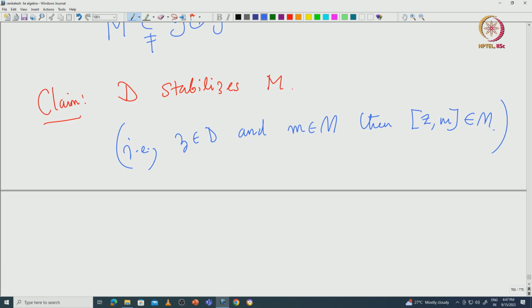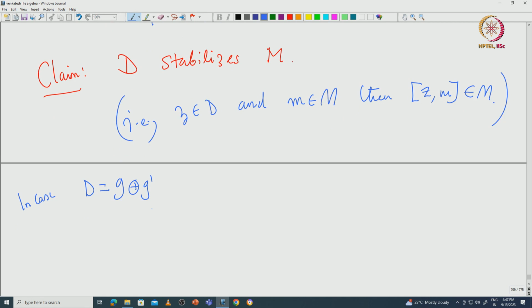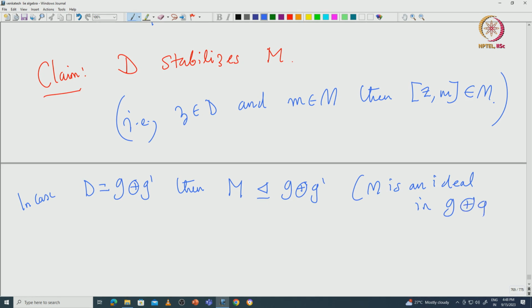So, in case D is equal to g direct sum g dash, then you can see that, since D stabilizes m, m must be an ideal inside g direct sum g dash.